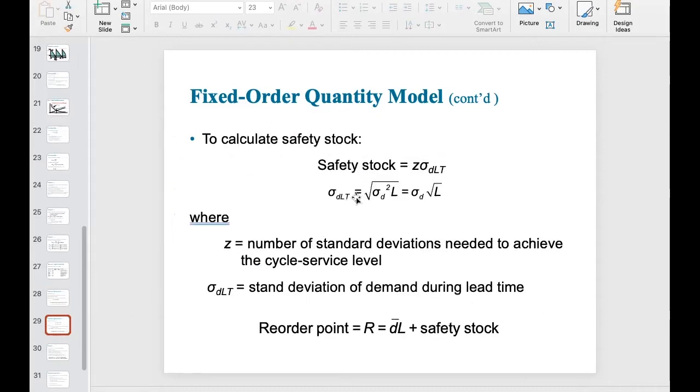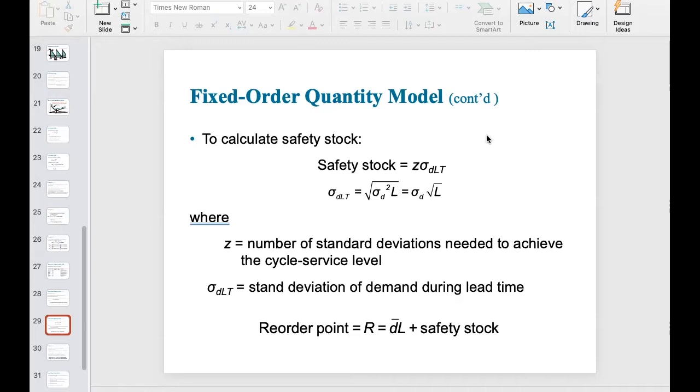But how do we calculate this additional amount, which we call safety stock? Very easy. Let's continue. Here, I list the equation for calculating the safety stock. Let me briefly illustrate it. As you can clearly see, the safety stock equation is extremely simple. Safety stock equals Z times sigma DLT. As I just mentioned, we assume that we do not exactly know the demand realization. However, we at least know some historical data about the demand realization distribution. So we assume that the demand realization follows a normal distribution, such that we know the corresponding mean and standard deviation. However, we do not know exactly what the demand realization will be.